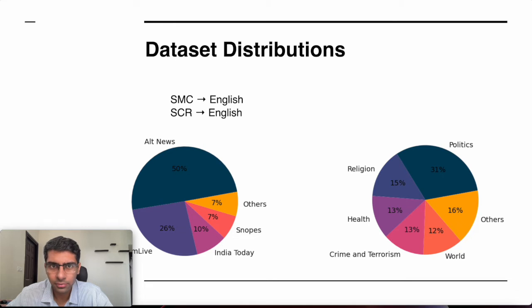So here is a distribution of the data set. On the right hand side, we can see that politics and religion are extremely dominant in this data set, which are themes which divide public opinion in India. And health is also a significant topic because the data gathering timeline overlaps with the COVID 19 pandemic.